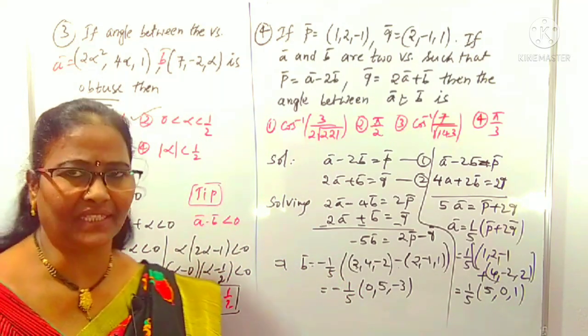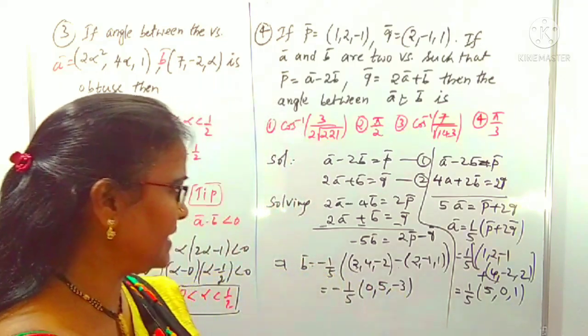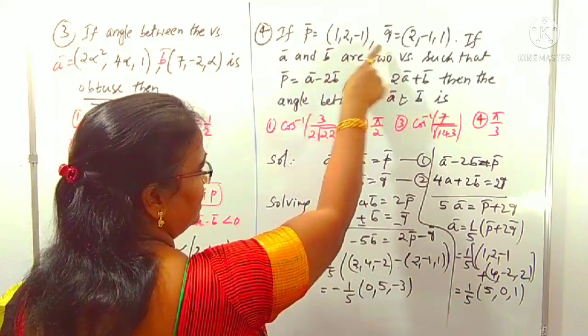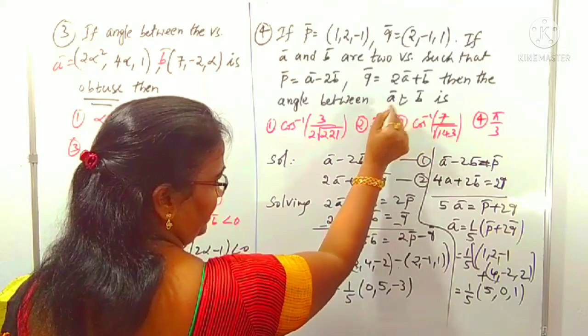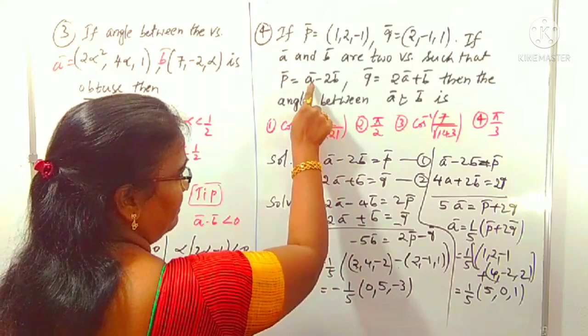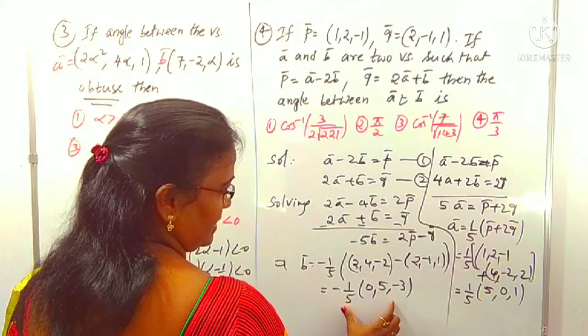Now we have A and B vectors, and we can concentrate on the angle between them. Is it clear how it is? It is given that P and Q values are related to A and B, and it asks for the angle between A and B. To find the angle between A and B, we have to find the values of A and B. By solving these two equations, we can get them. This is B, this is A.